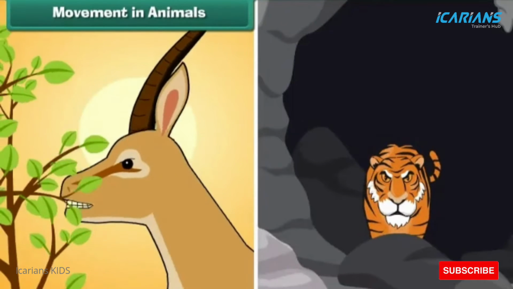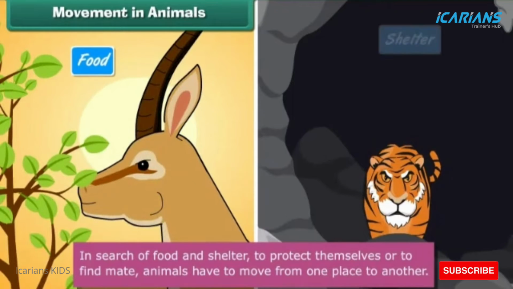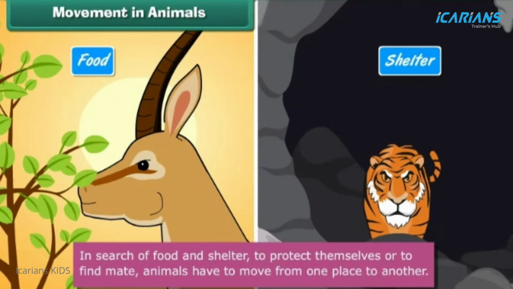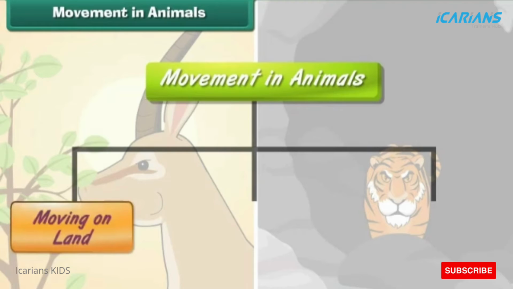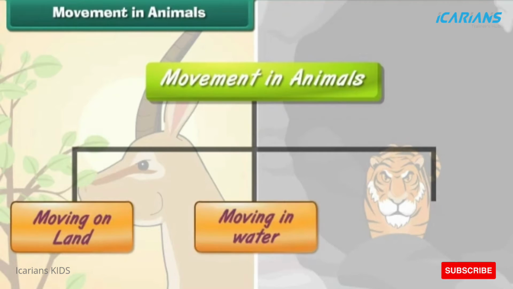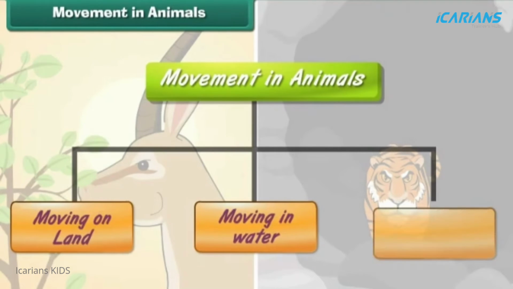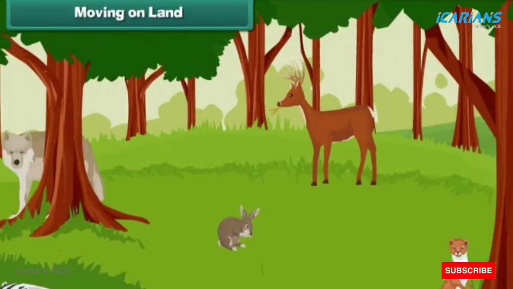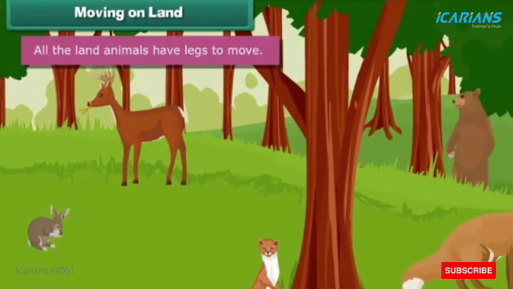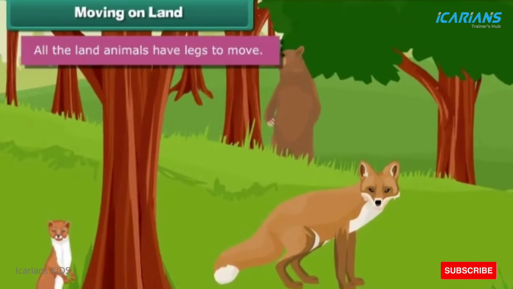Movement in animals. In search of food and shelter, to protect themselves or to find a mate, animals have to move from one place to another. There are three different types of movement: moving on land, moving in water, moving in air. Moving on land. All the land animals have legs to move.